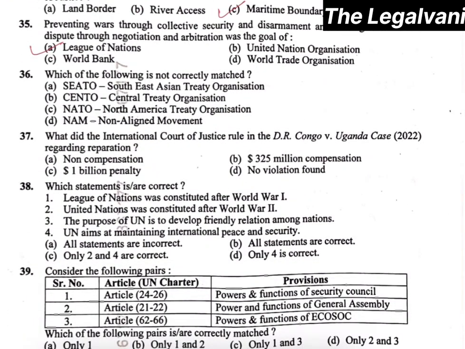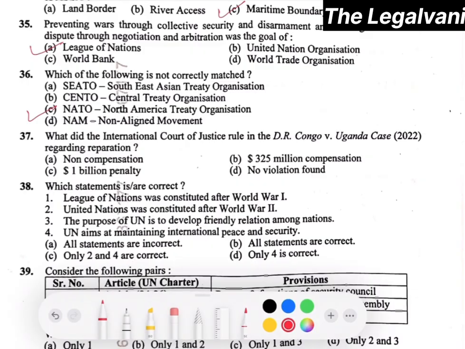Question number 36. Which of the following is not correctly matched? Here the option number C, that is NATO with North American Treaty Organization, is not correctly matched. So option number C will be the correct answer.